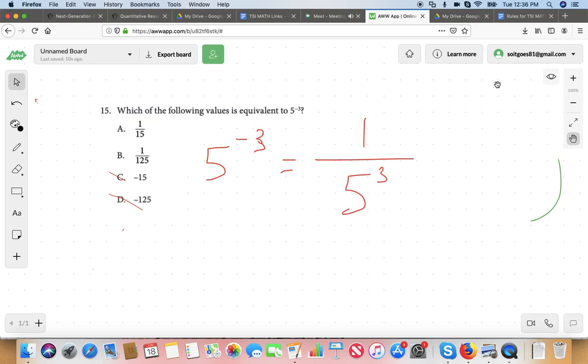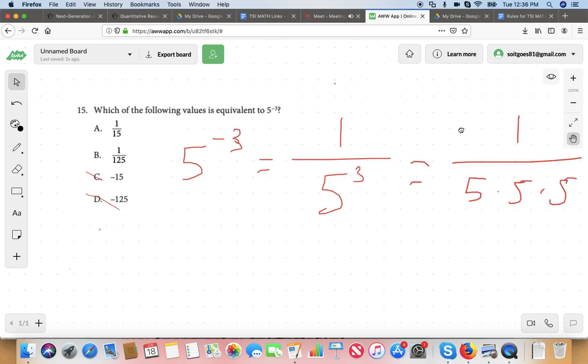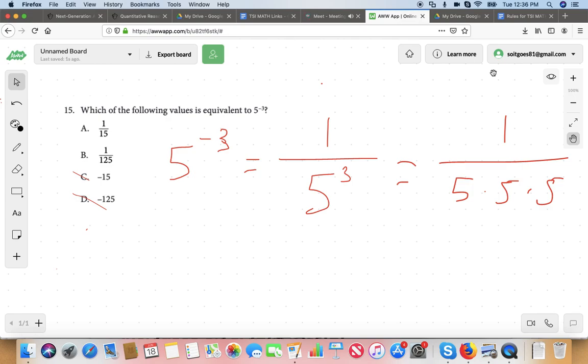What does something to the power of 3 mean? That means you're going to multiply it by itself 3 times, which means 5 times 5 times 5. That number multiplied by itself 3 times. So, what do you think is more likely now, A or B? B. Probably B. Because A would be 5 plus 5 plus 5, not 5 times 5 times 5. Does that make sense? And it is answer choice B.